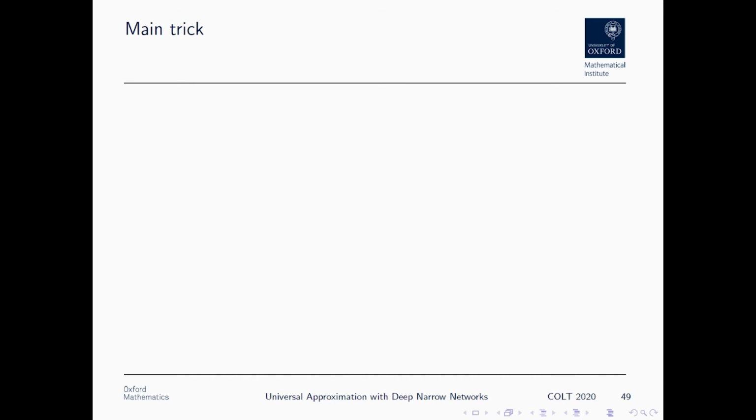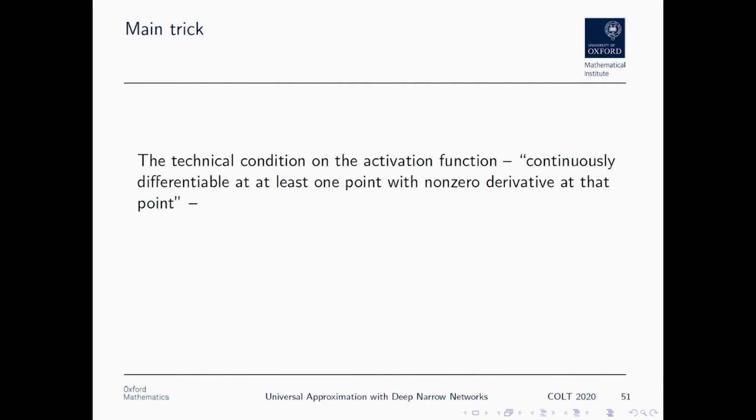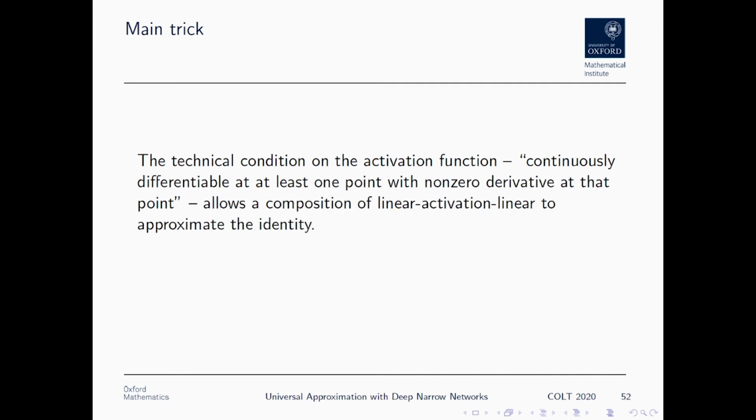And there's one main trick we're going to be using here, and it's based off this technical condition on the activation function. So I'll state that again, continuously differentiable at least one point with non-zero derivative at that point, saying that locally there's some point where we look like a non-zero straight line. And this is then going to allow us a composition of a linear map with the activation function with another linear map to approximate the identity function.